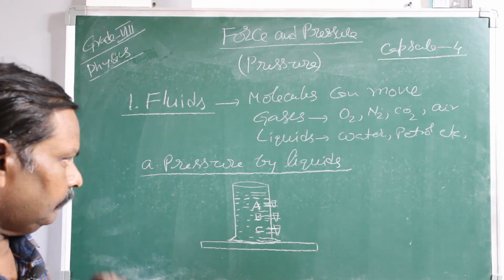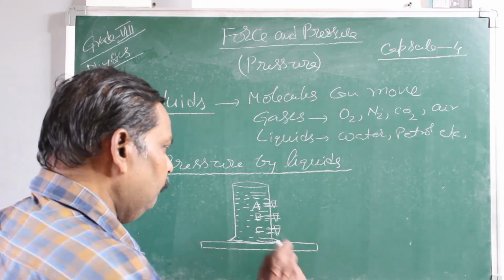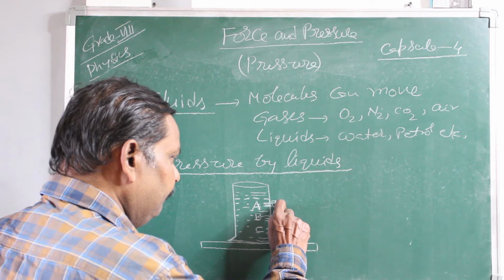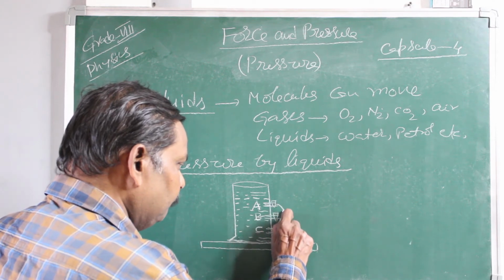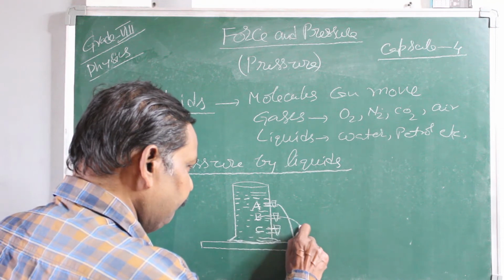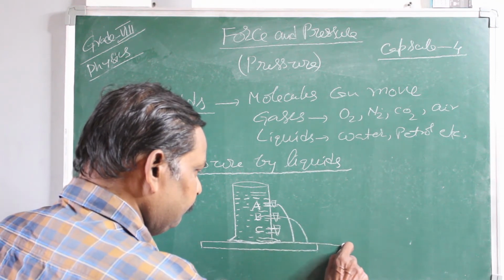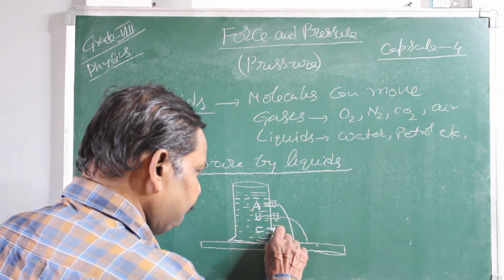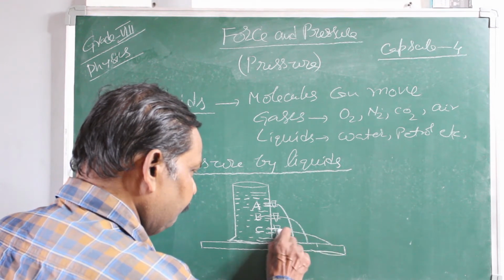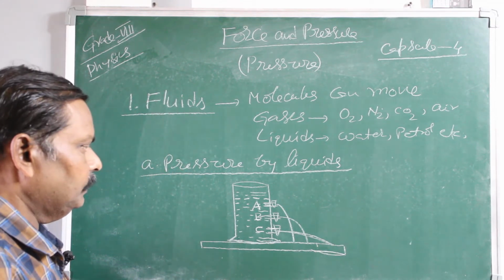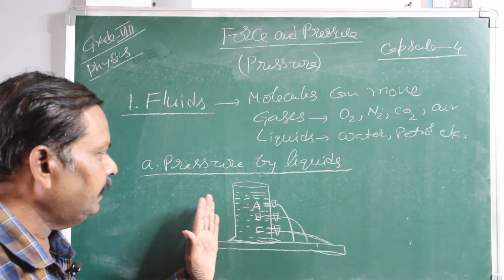Now, suppose you open the taps. The water from tap A falls close, from tap B falls a little farther, and from tap C falls even farther from its base. So here, first of all, why does the water come out?